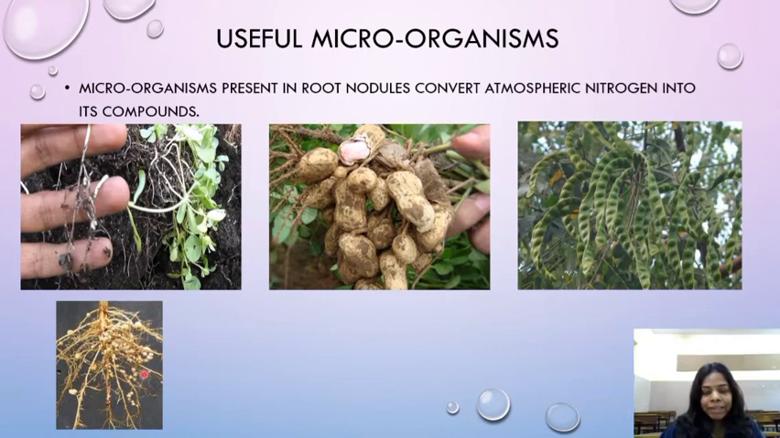These plants, methi plant, groundnut plant, legumes, leguminous plants. This is tur dal, children. So these plants, leguminous plants, also help in converting atmospheric nitrogen into its compounds. They make the soil very fertile by fixing nitrogen into the soil. They take the nitrogen from the air and fix it to the soil.